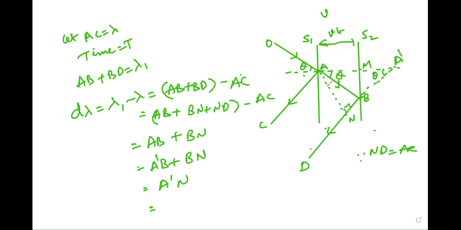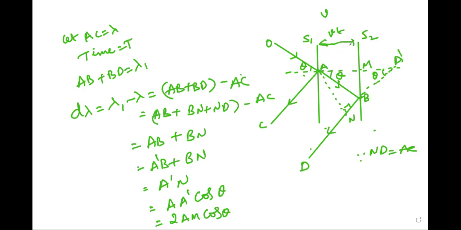Then A dash N is equal to A A dash cos theta, since A A dash is the adjacent side. A A dash is equal to AM plus MA dash, where AM is equal to MA dash, so A A dash is equal to 2AM cos theta.